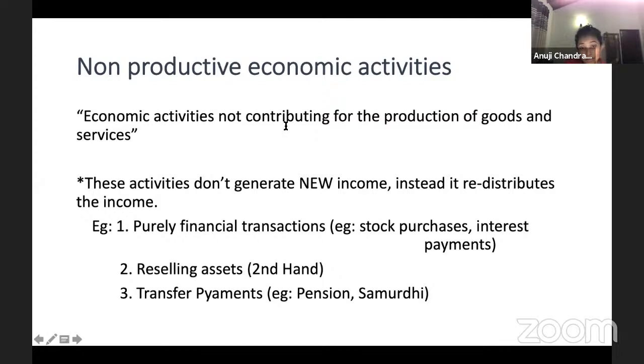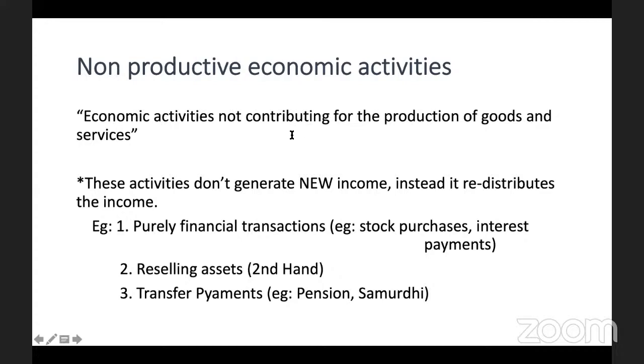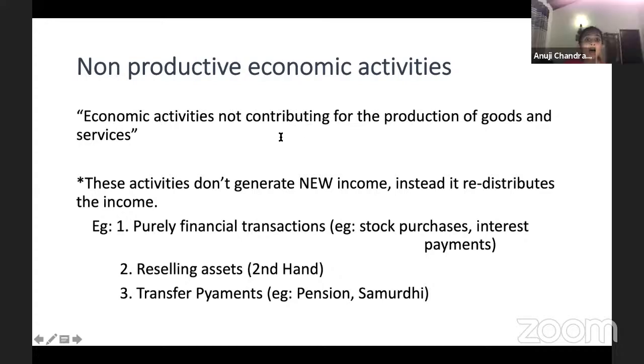But in the sale of second-hand products, the seller will also have a profit. But is it not included in GDP? Yes, it is not included in GDP, guys, because there is no value addition to the economy. Always, for it to be included, there should be value addition. Okay.